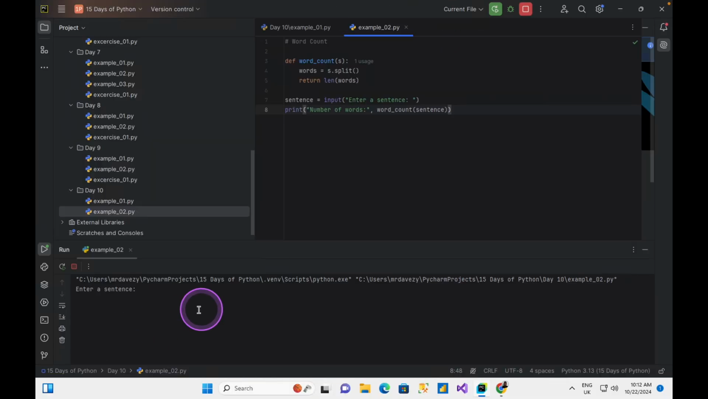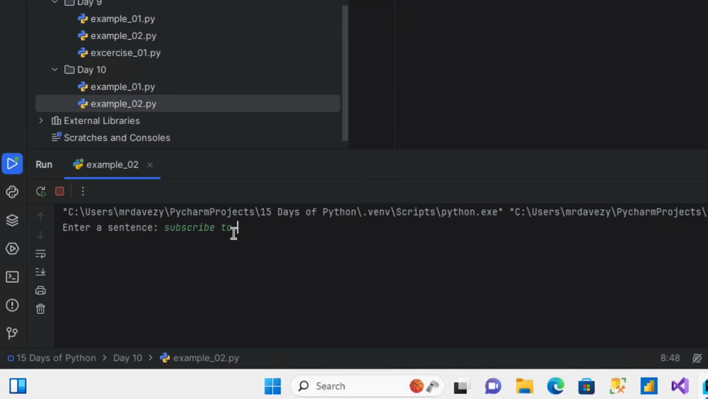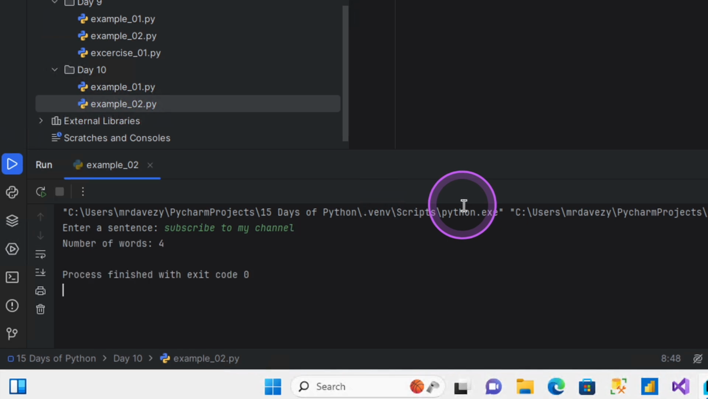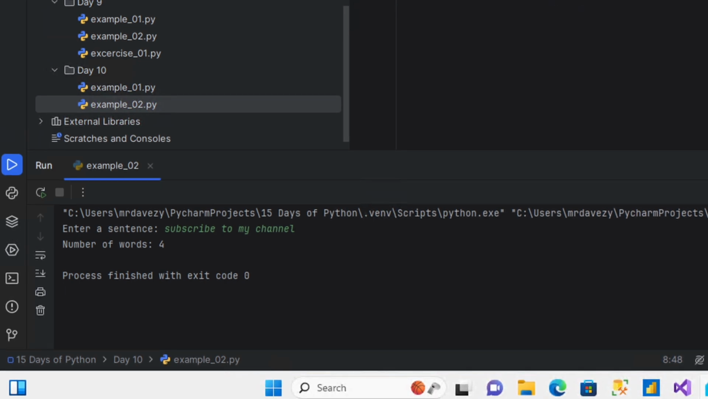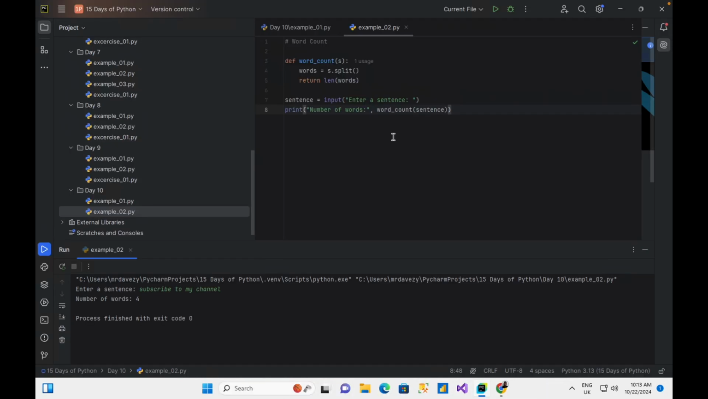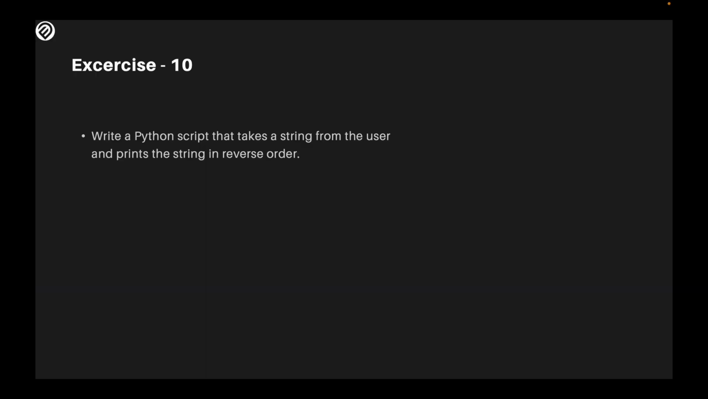And let's go. I'm going to say "subscribe to my channel." When I do that and click on enter, it tells me that the number of words I have is 4. I have just 4 words here. Mind you, this is not taking the count or the length of the characters. It's taking the count of the number of words I have. In just 4 words, I'm able to tell you to subscribe to my channel. Hope you do.